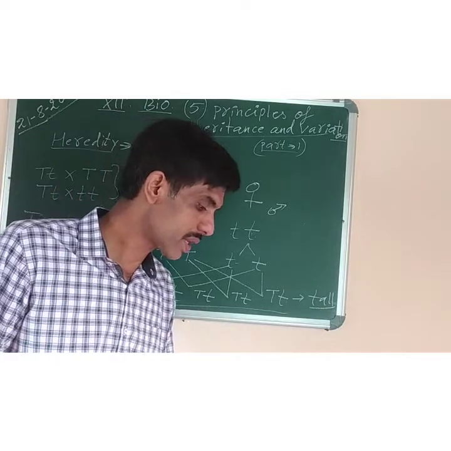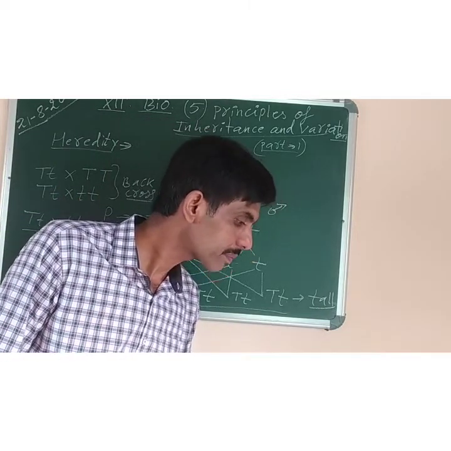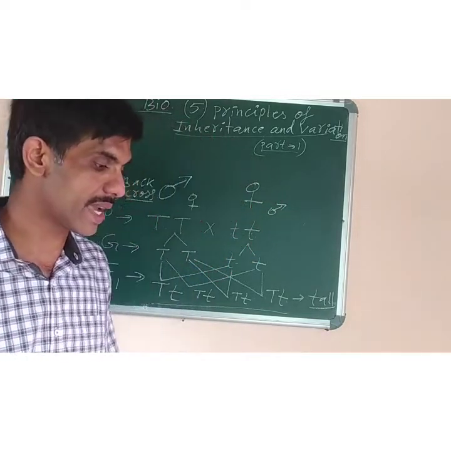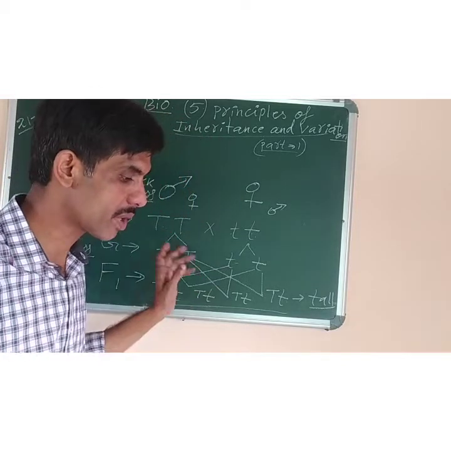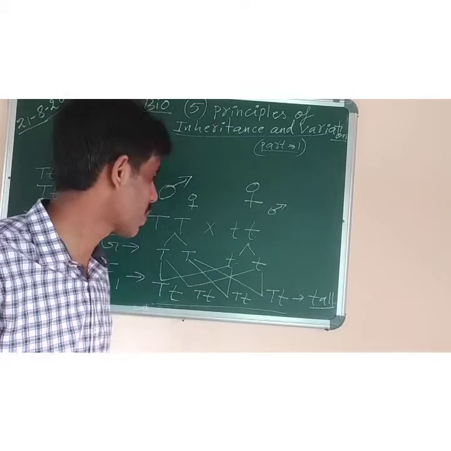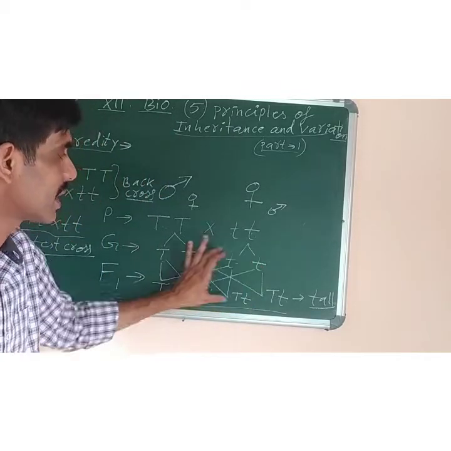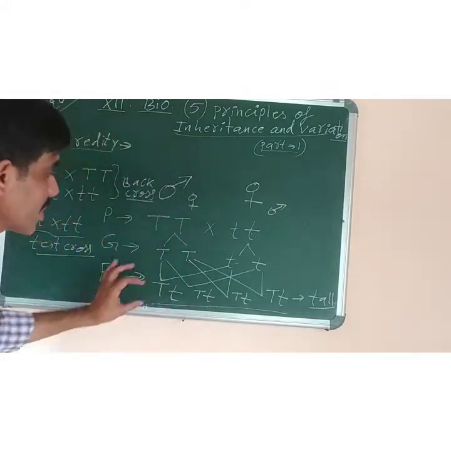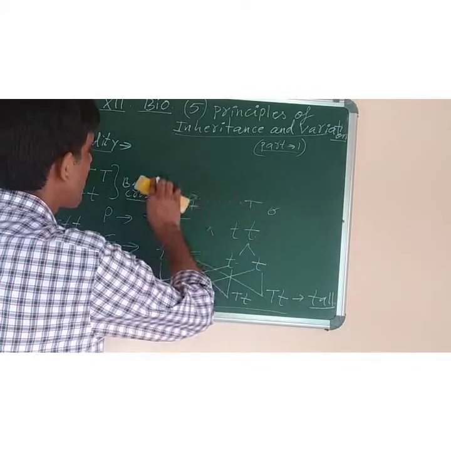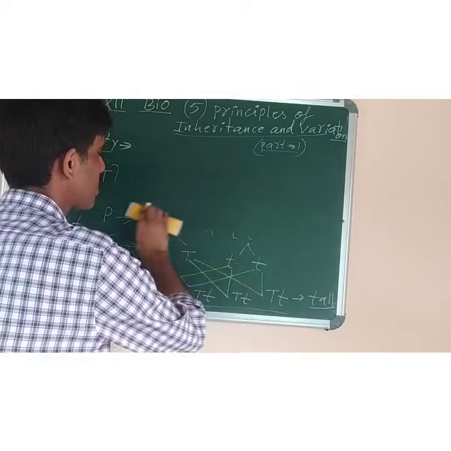Now next, according to the syllabus, is back cross and test cross. Already I said the definitions are to be taught with simple examples, so I will give a simple example also. What is a Punnett square? In this same hybridization experiment, the formation of gametes can be shown with the help of a Punnett square.